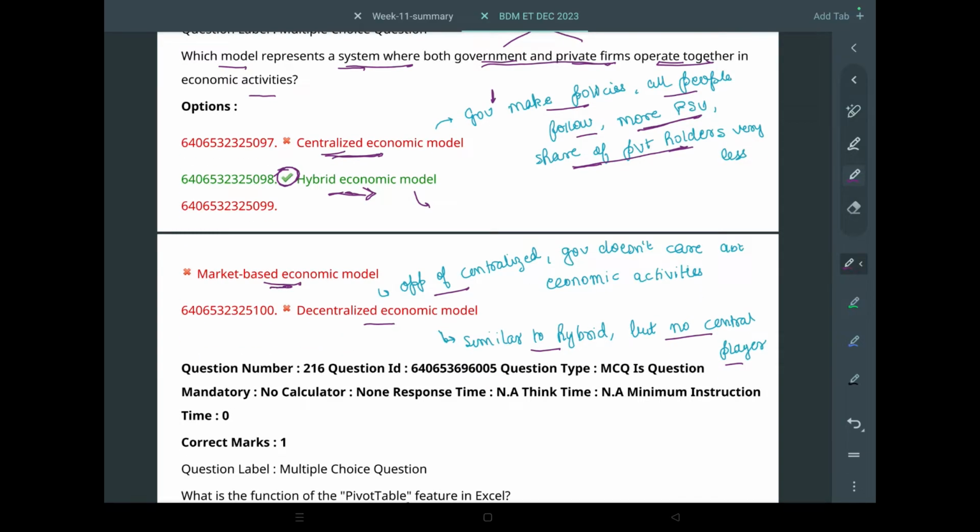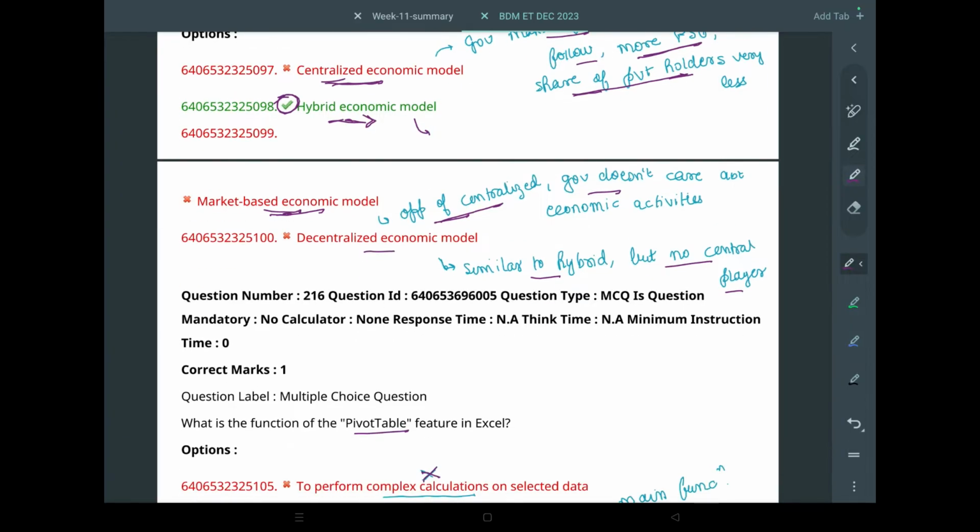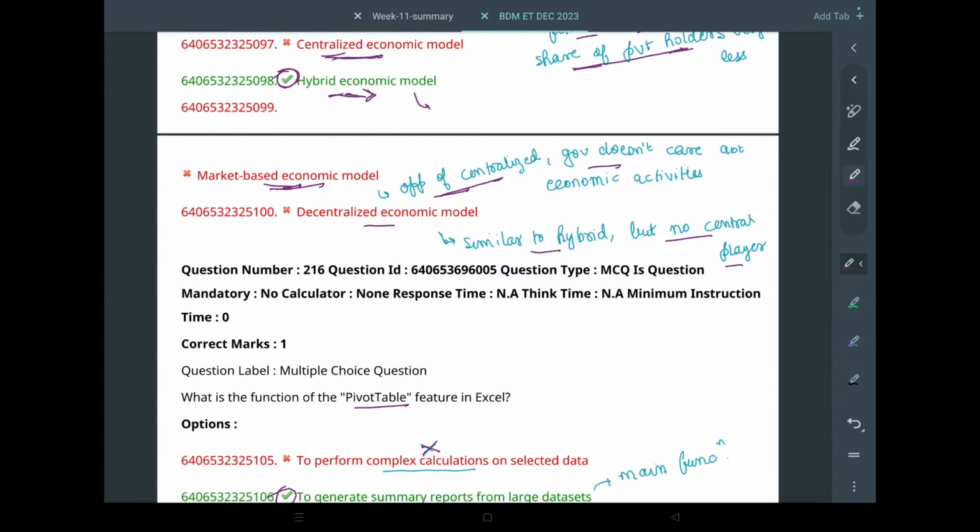After that, the market-based economic model is the opposite of centralized. Government does not care about economic activities, it is more or less invisible, and has a very small role. After that, the decentralized economic model is similar to hybrid, but it has no central player at all. Hybrid economic model still has a central player, but it is not profound.